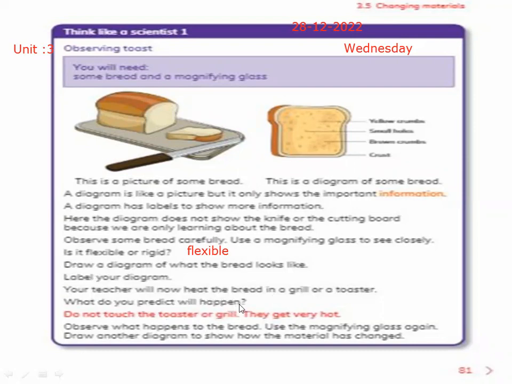What do you predict will happen? What will happen if you heat the bread more and more? It will turn hard and rigid. Do not touch the toaster or a grill, they get very hot. Observe what happens to the bread. So it becomes rigid when we heat it, and it turns hard when we heat the bread.